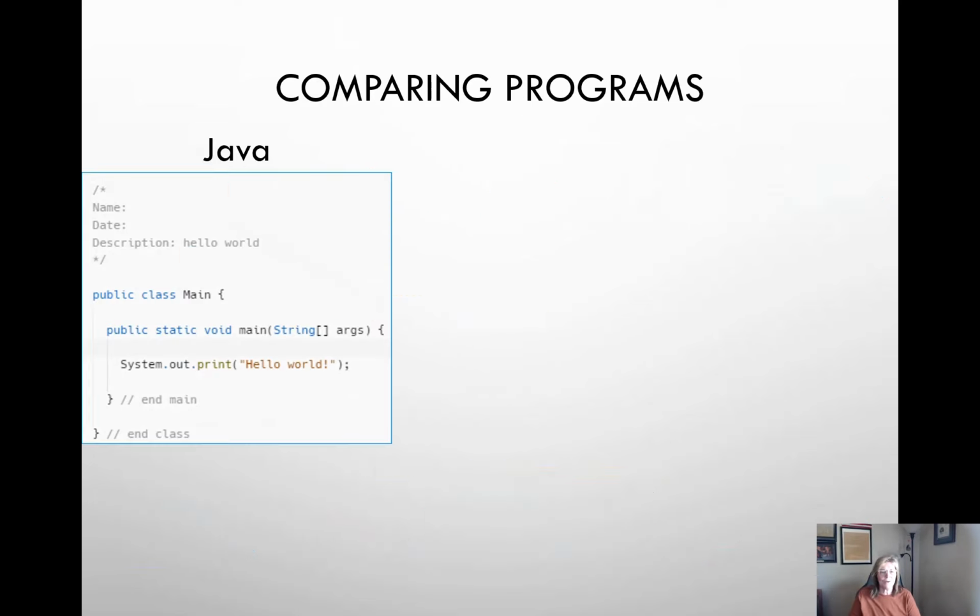We're going to evaluate a program that does the exact same thing. It's going to print to the screen, hello world. You already had watched a video of it doing this. So this is an example of Java. Java has a public class. Our public class is called main, and then inside of that public class it has another function or method that is called main, public static void main. And inside of that inner main function is a line of code that will print to the screen hello world. And if you'll notice, it uses system.out.print, and then inside of the parentheses is the string literal hello world.